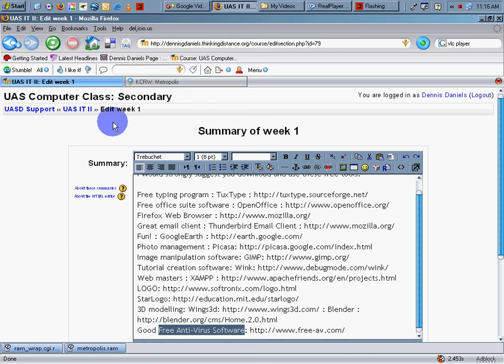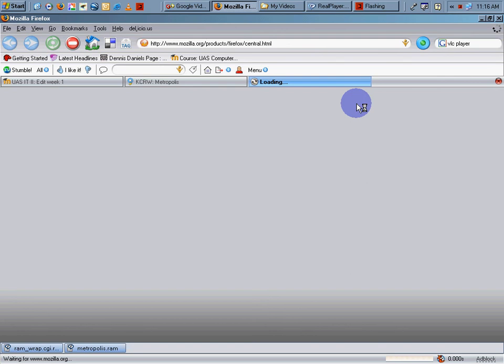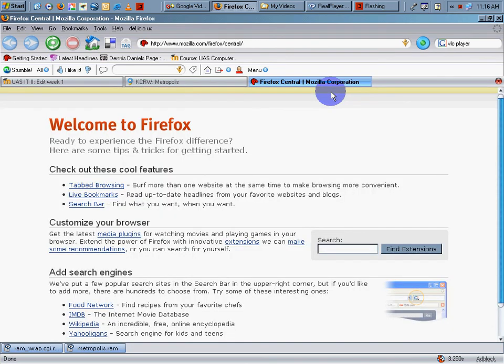Okay, ladies and gentlemen, using a WYSIWYG, what you see is what you get, is one of those benefits of having a modern browser like Internet Explorer or Firefox. As you can see, I'm using Firefox. Go to the Firefox test page. I click Control and then the link, and it opens up in a new tab. How beautiful is that? It goes beyond words. It's extremely efficient. I wouldn't use any other browser if I didn't have to.